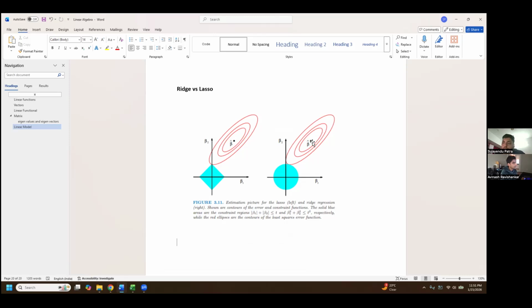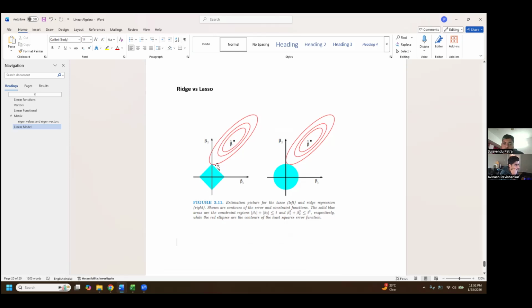And in case of lasso, because the penalty contours are pointy, because the square or rectangle will have pointed ends, there is a high chance that the agreement will happen at one of the corners.